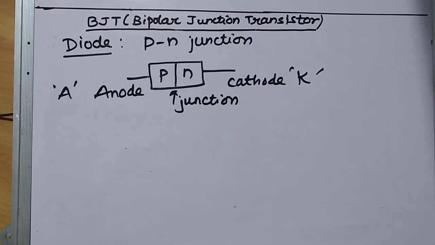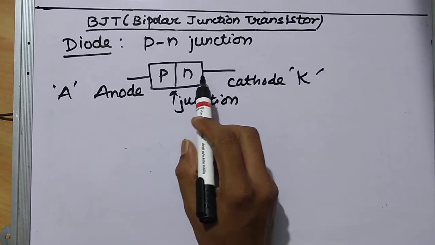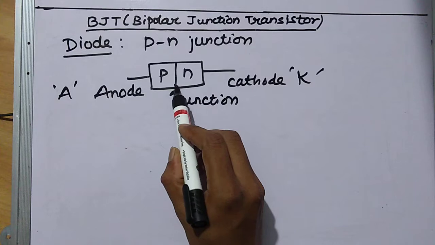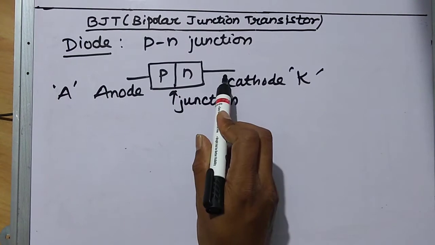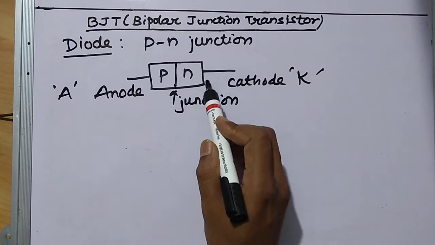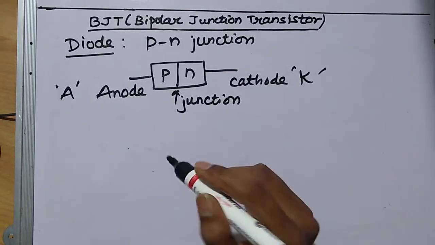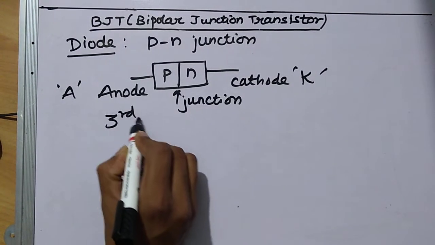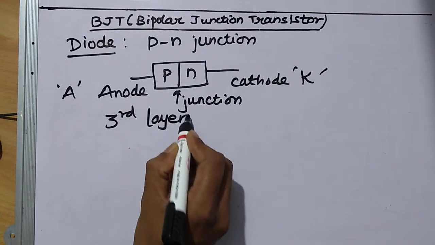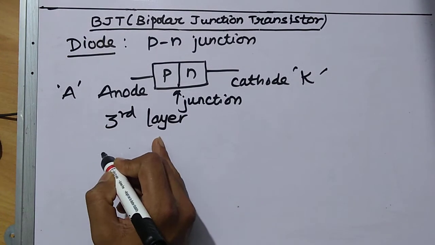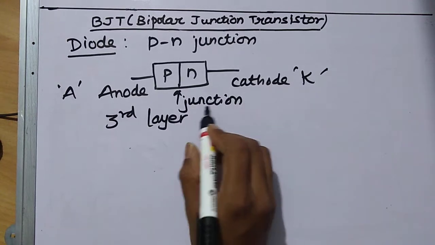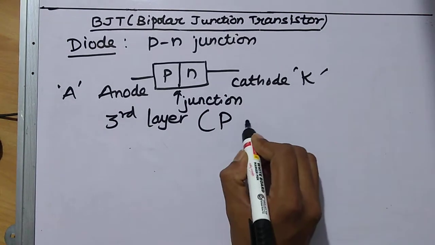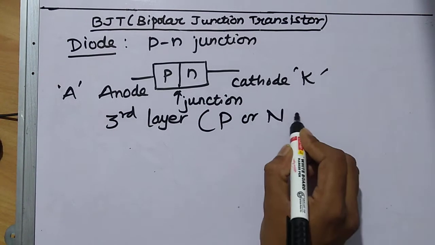Now what happens, as it is a two-layer element, a two-terminal device, now a third layer is added to this diode, and that third layer can be p-type or n-type.